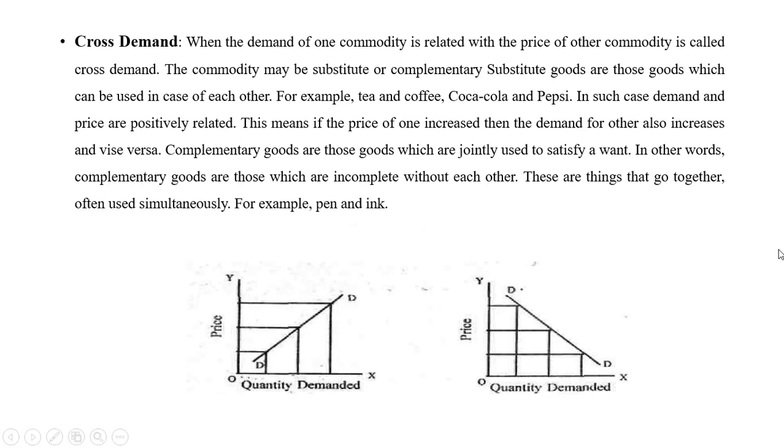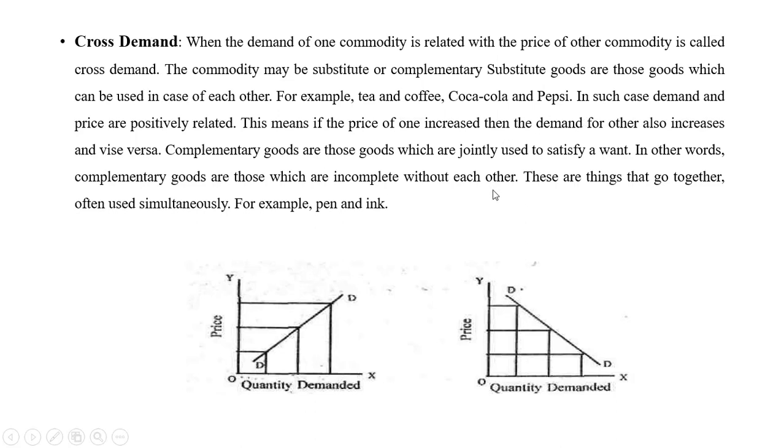Next is cross demand. Now what is cross demand? When the demand of one commodity is related with the price of another commodity, it is called cross demand. For this exam, you have to see the substitute goods and the complementary goods. First you should know what substitute goods and complementary goods are. Substitute goods, as I have already explained to you, are the goods which can be used in place of each other, like tea and coffee.